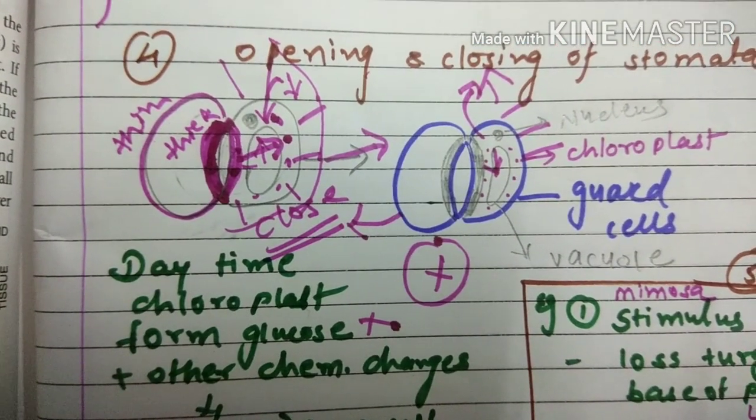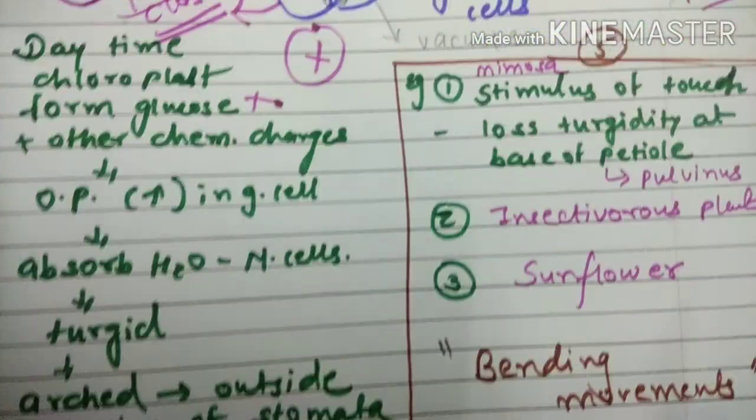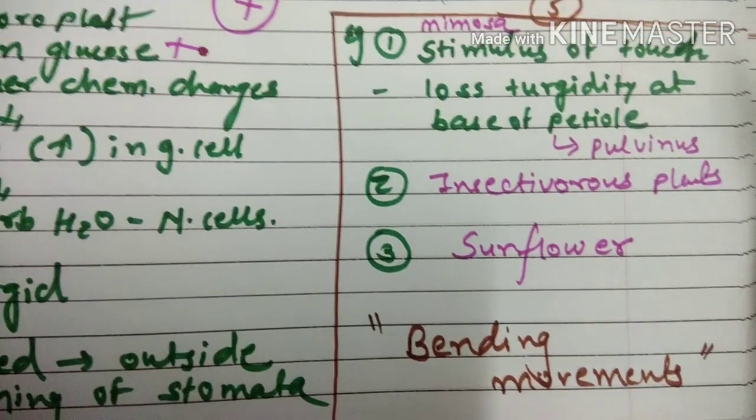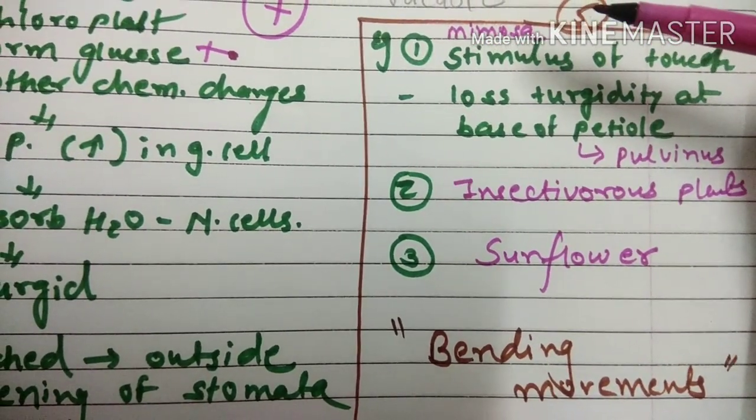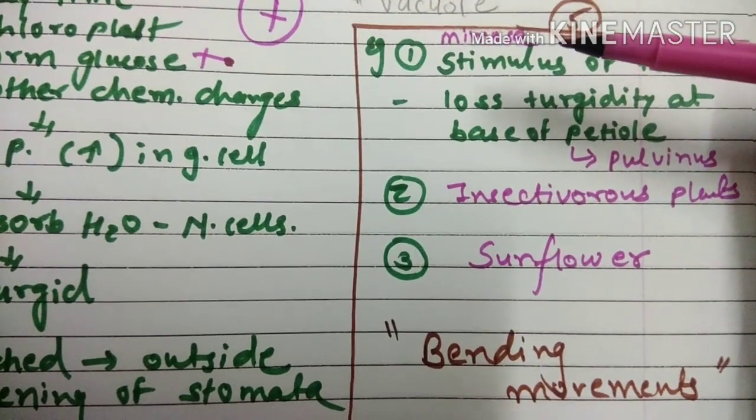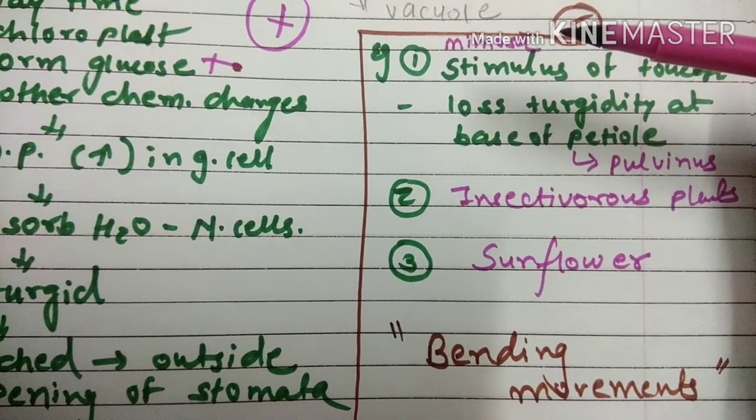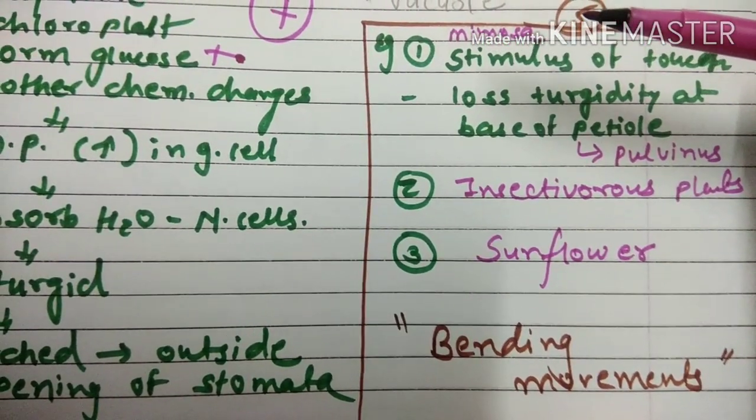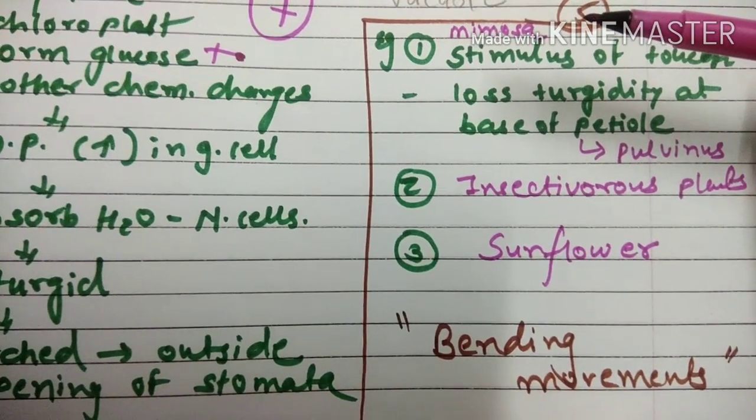And the last one, number five, which is called turgor movement. Turgor movement is also called bending movement in some plants. You have seen the mimosa plant, the touch me not plant. We call it in a normal way the touch me not plant. Mimosa pudica. This scientific name you have to remember from the exam point of view. What is Mimosa pudica? It's the scientific name of the touch me not plant.